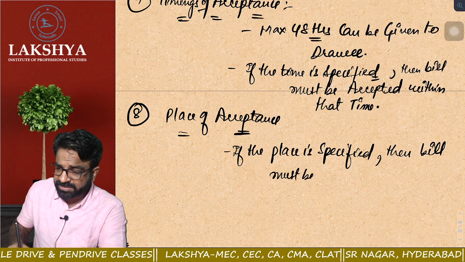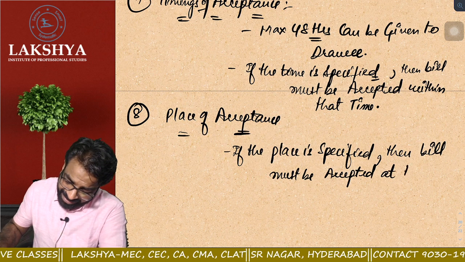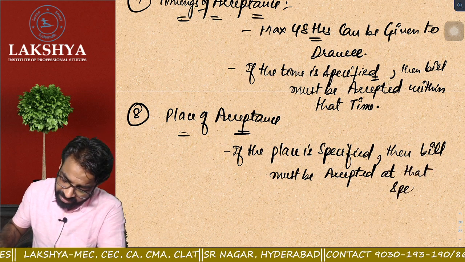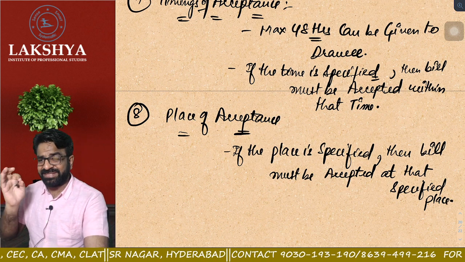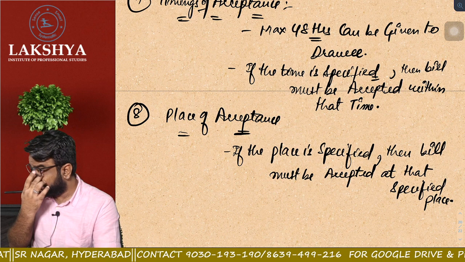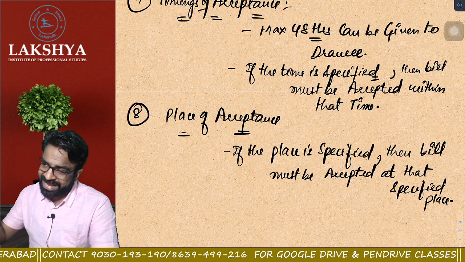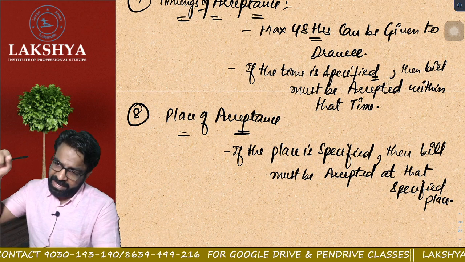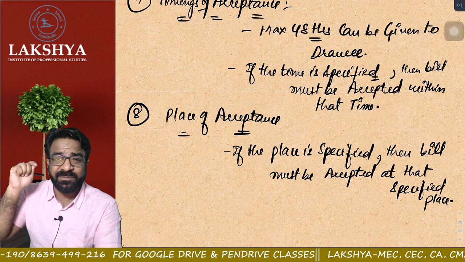Bill must be accepted at that specified place. Did you understand the rule? If the place is specified on the bill, suppose I am telling that person, let's meet at CCD at 4 o'clock to accept the bill. So he has to come to the CCD at 4 o'clock and accept the bill there only, because the place is specified over there.